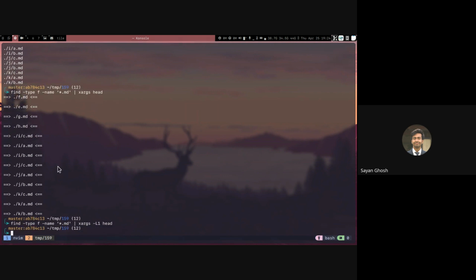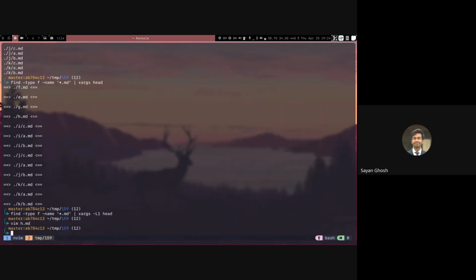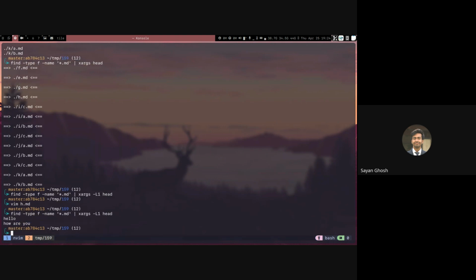So right now we don't have anything in the files at all. So let me add something maybe. In h.md, let me add something. For the sake of demonstration, I won't be adding in all the files, but basically this will print the first 10 lines of all the files.